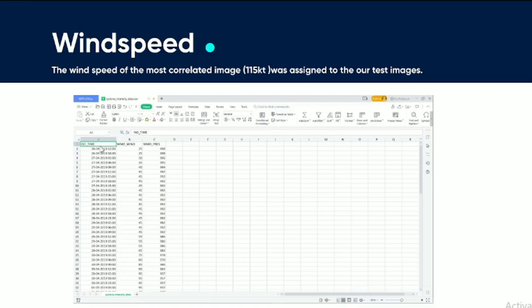For example, if it is found that the second row has the maximum correlation in terms of histogram points with our test image, then the wind speed in this second row will be assigned to our test image. Using this concept, we found that the wind speed of Fani, the test image, was 115 kt.